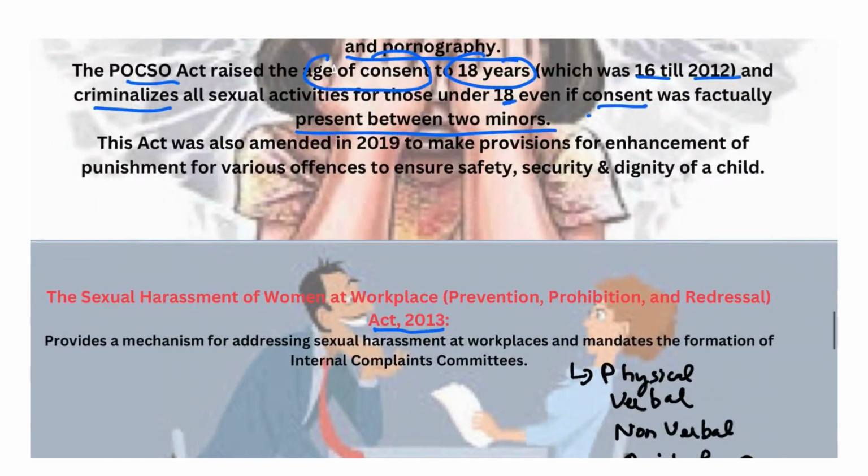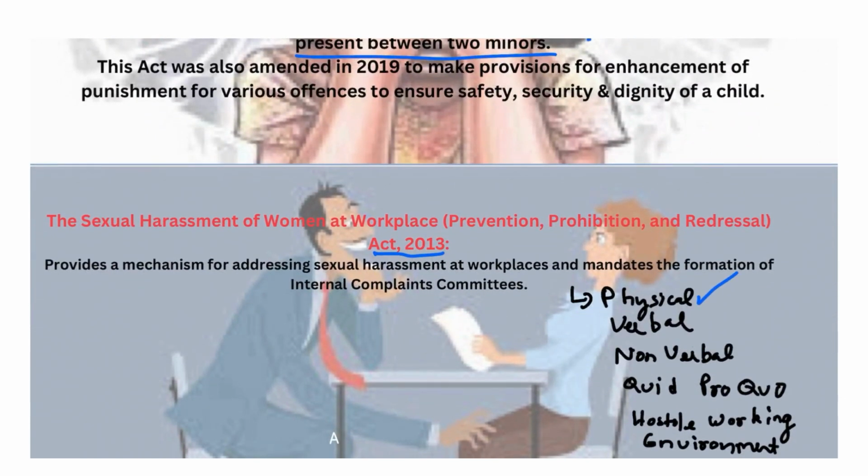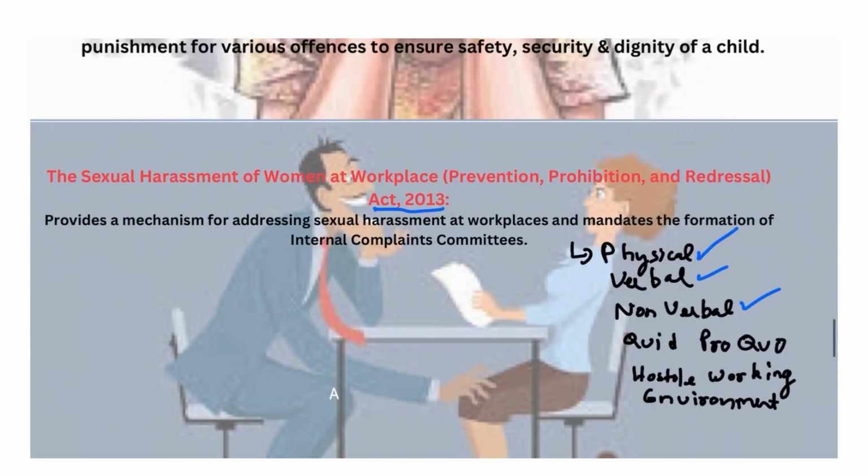Types of sexual harassment at the workplace can be physical, which includes unwanted touch or other physical actions of a sexual nature; verbal, offensive comments, jokes or questions about sex; non-verbal, unwelcome looks, gestures, or even showing inappropriate pictures; quid pro quo, which includes offering job benefits in exchange for sexual favors, or threatening job loss if favors are not given; and hostile working environment, the overall working environment that feels threatening or uncomfortable because of ongoing sexual behavior or comments.